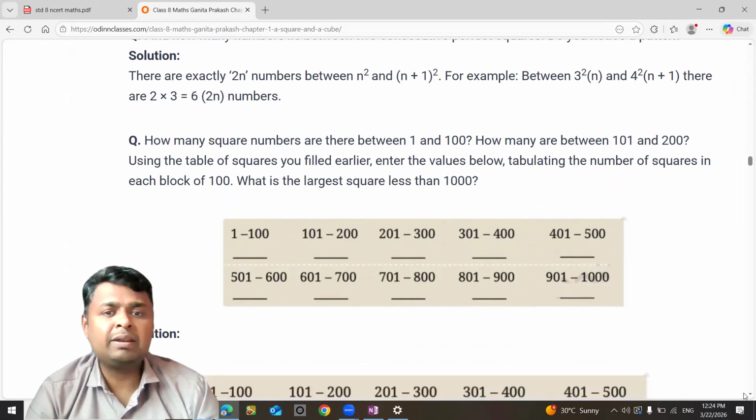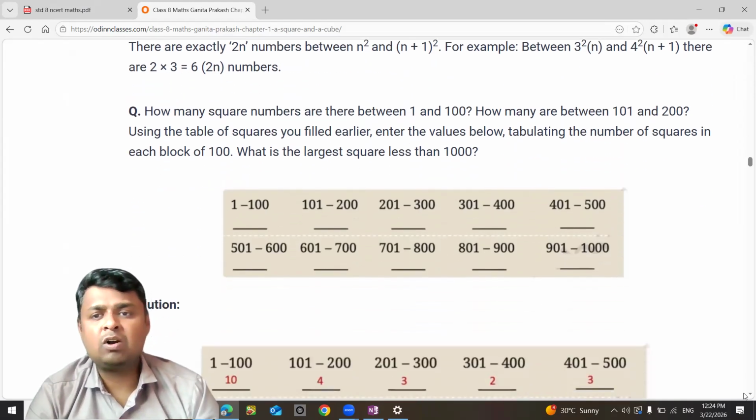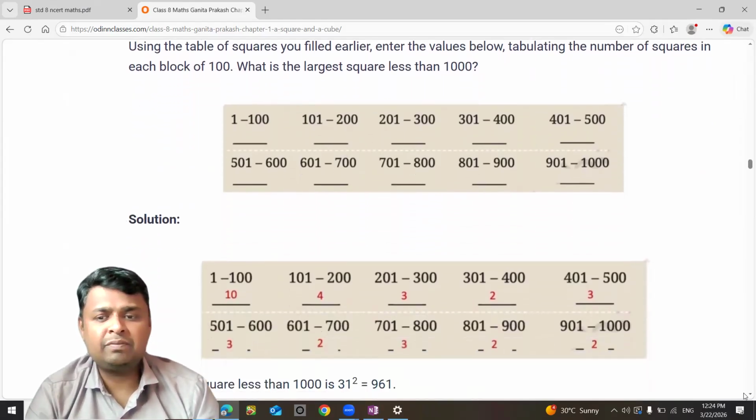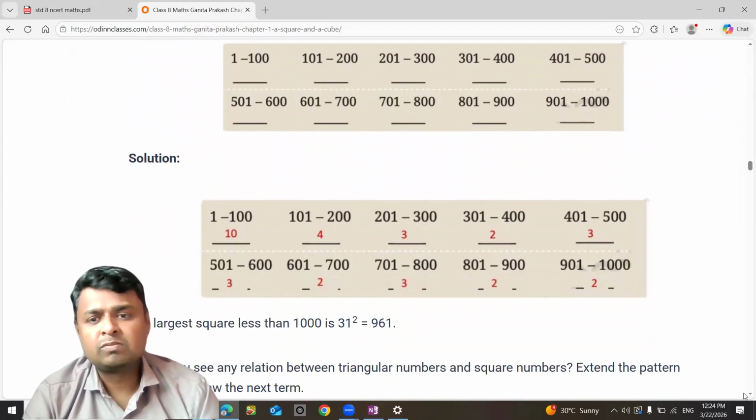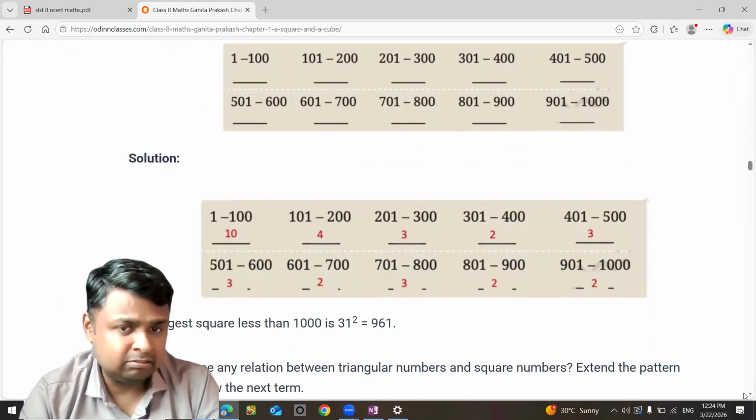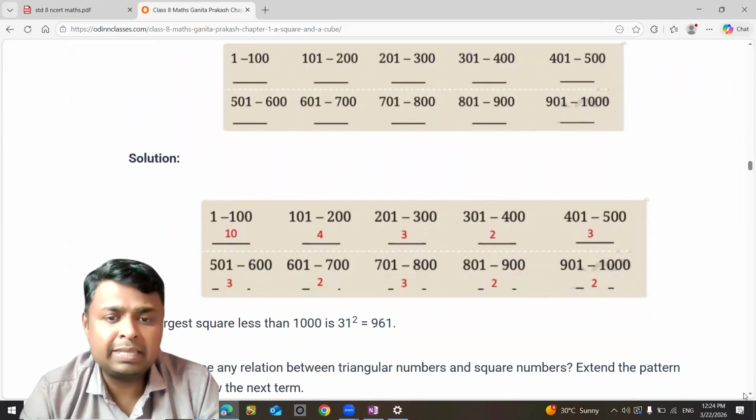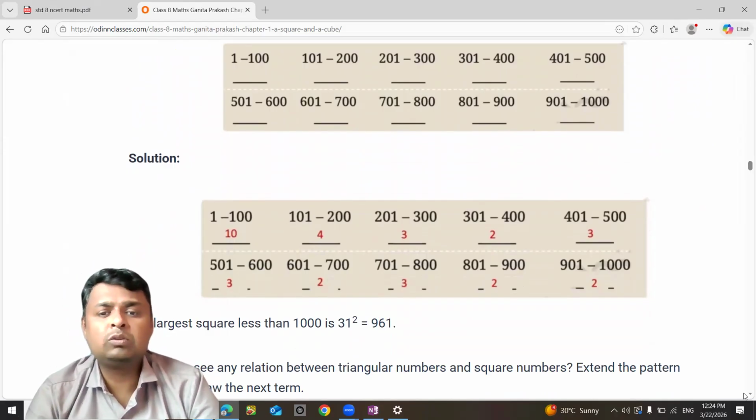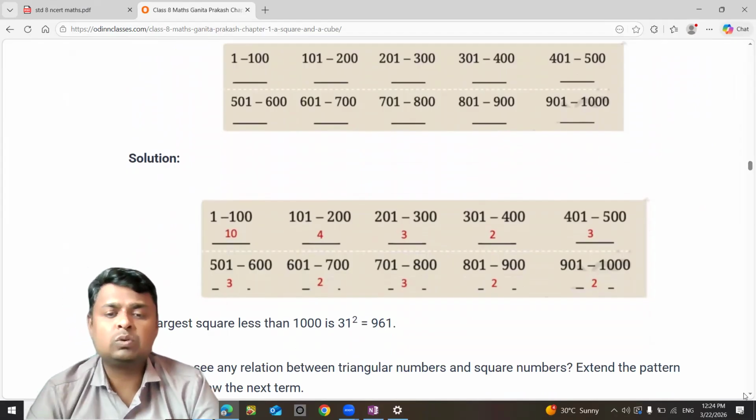Now, how many square numbers are there between 1 and 100? How many between 101 and 200, and so on? Here they have filled it in for us. You can check it. Between 1 and 100 there are 10. From 101 to 200 there are 4, and from 201 to 300 there are 3, and so on. You can check for yourself.